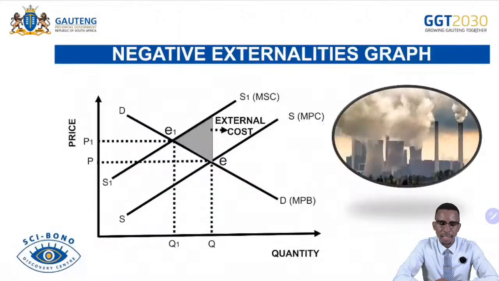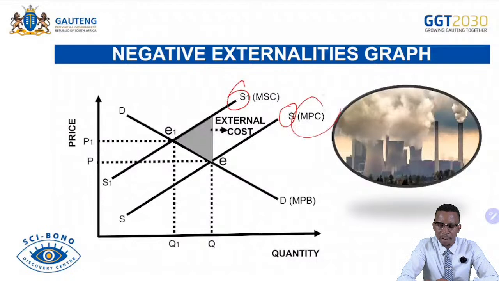Market failure graphs. You have negative externalities. Here we see the supply is decreasing from S to S1, marginal private cost and marginal social cost. The supply is decreasing because maybe the state intervened by charging environmental taxes or excise duties to make the product more expensive, and there will be less supply because the cost of production increases for the firm.